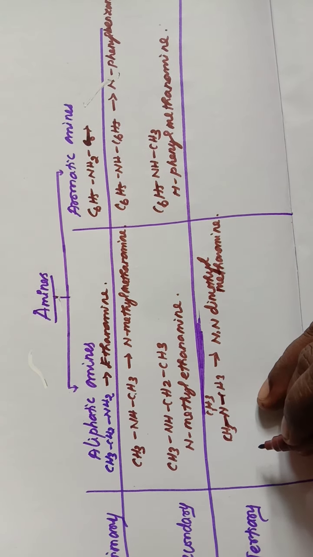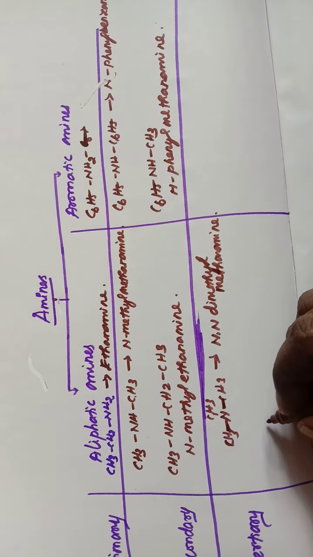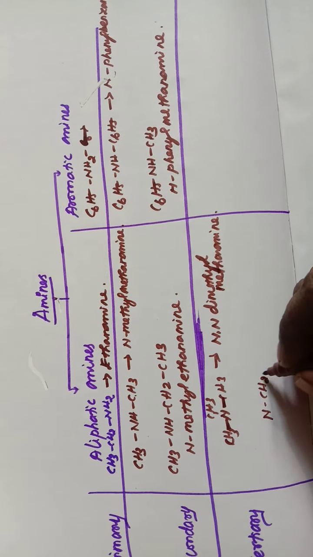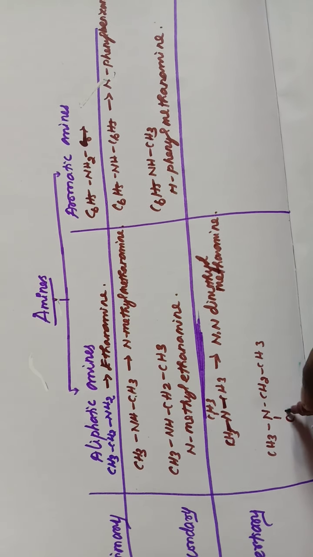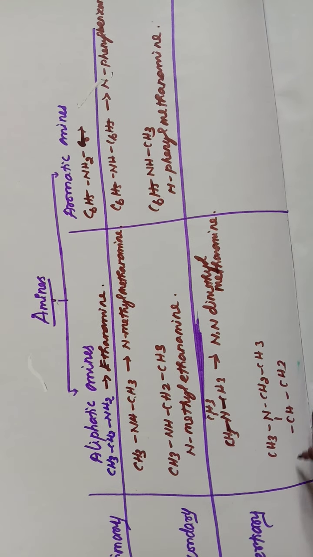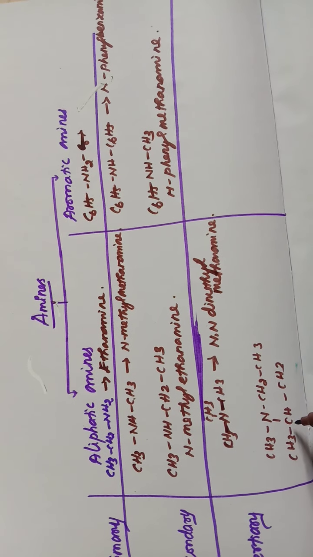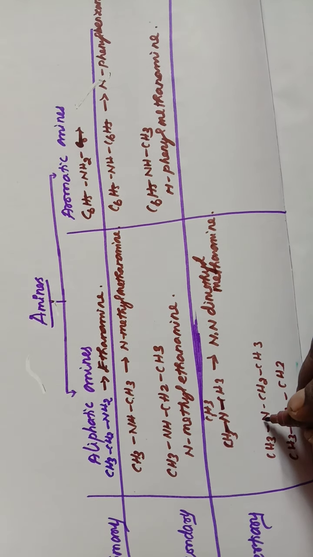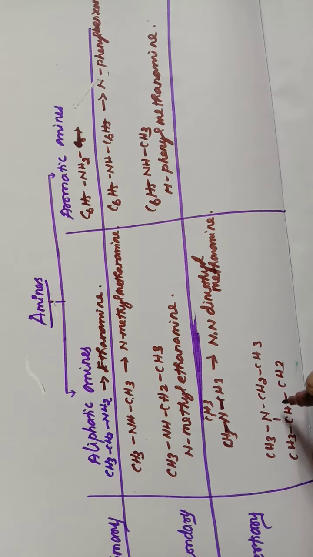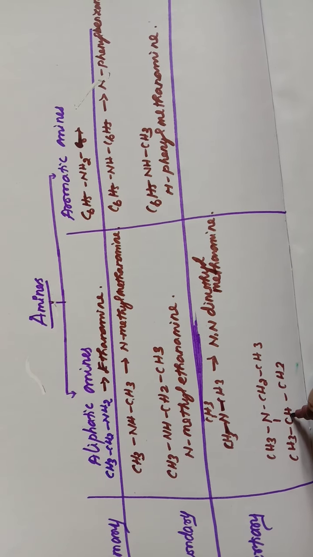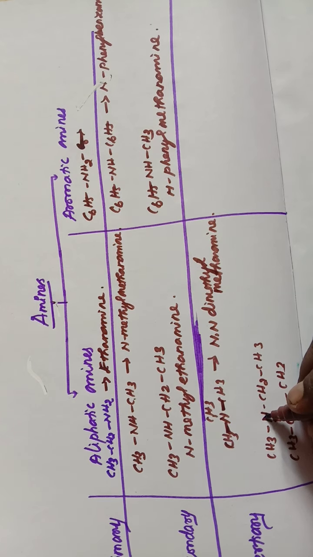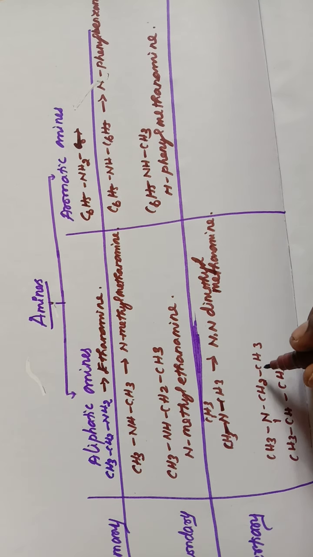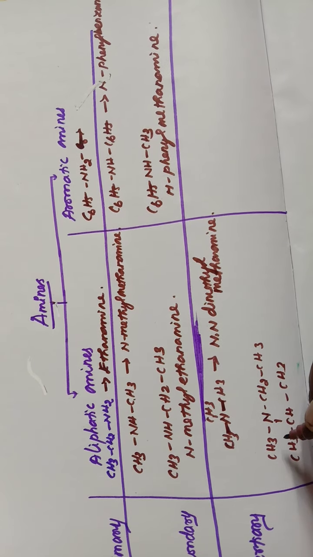And an example for mixed tertiary amine, that is N, CH2CH3, CH3, here CH(CH3)CH3. Name of this compound: this is the parent hydrocarbon. To the second position we will have the amino compound. This amino group again has two substituents, one is an ethyl group, another one is the methyl group.